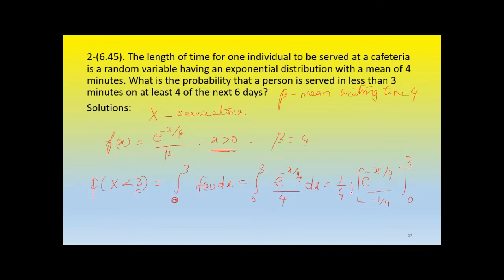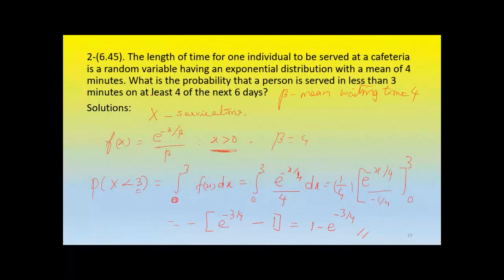The 1 over 4 can be cancelled, but there is a negative sign. Substitute upper limit 3, it will be e raised to minus 3 over 4. And when x is 0, e raised to 0 will be 1. So multiplying the minus inside, it will be 1 minus e raised to minus 3 over 4. This is the probability for the first part: the probability that a person is served in less than 3 minutes.